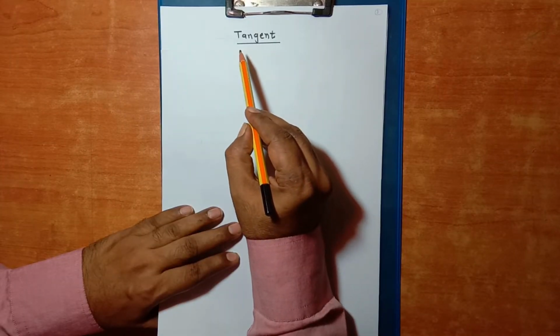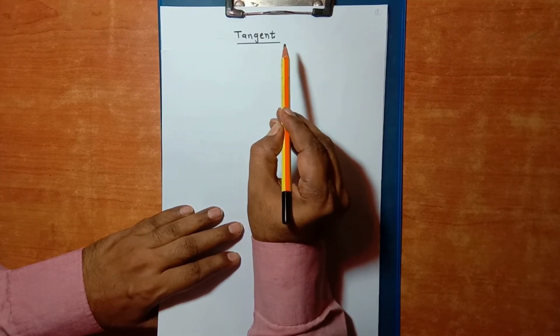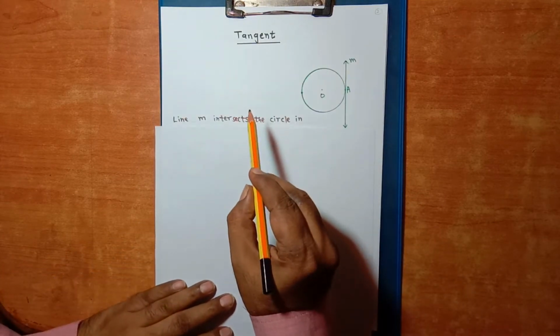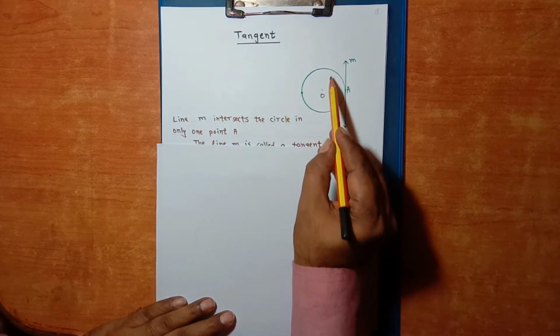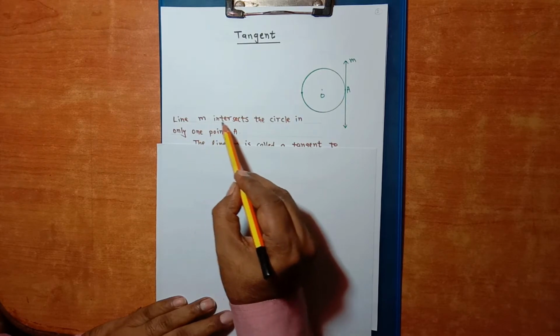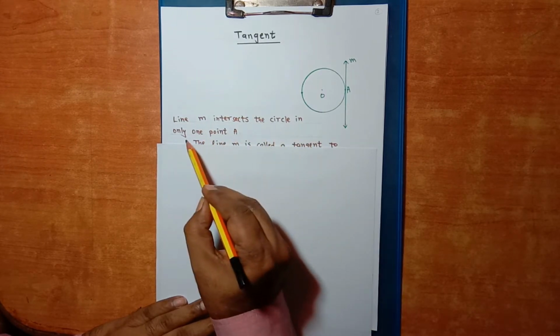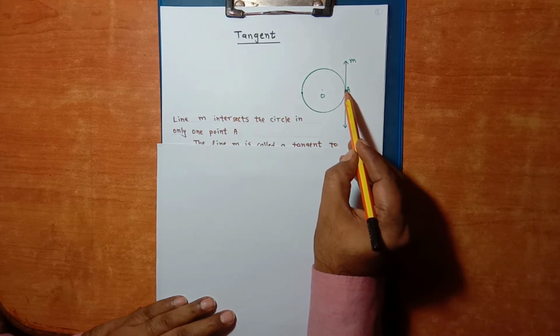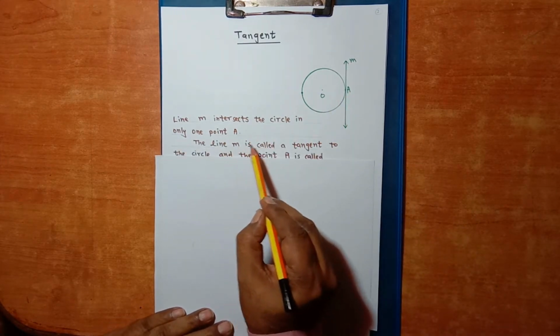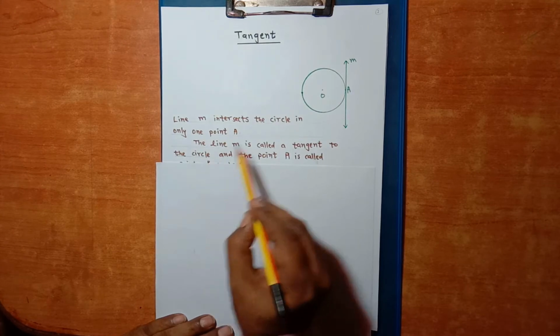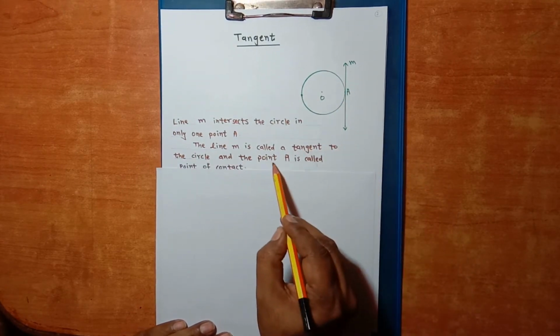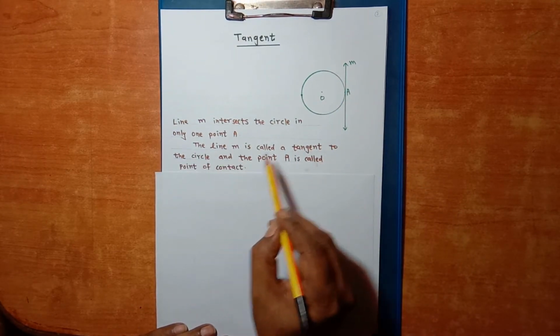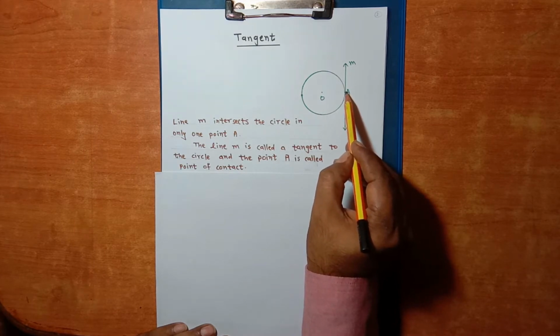Students, now let us study the concept of tangent and secant. O is the center of the circle. Line M intersects the circle in only one point A. This is line M, it intersects only in point A. Line M is called a tangent to the circle. This is the tangent. And point A is called point of the contact. This is point of the contact.